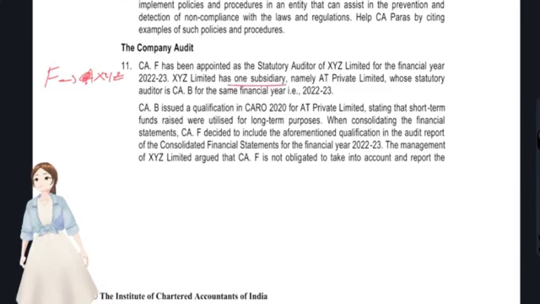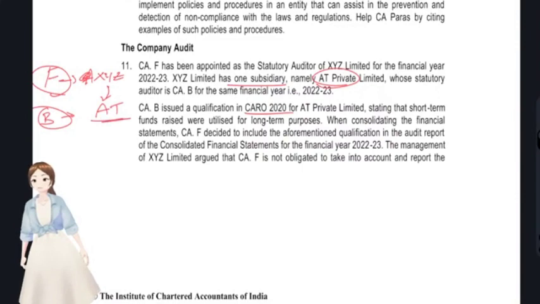XYZ Limited has one subsidiary named AT Private Limited. Okay, it has a subsidiary AT Limited whose statutory auditor is CAB. CAB issued a qualification under CARO 2020 for AT Private Limited stating that short-term funds raised were utilized for long-term purposes. You see, under which clause would this come?